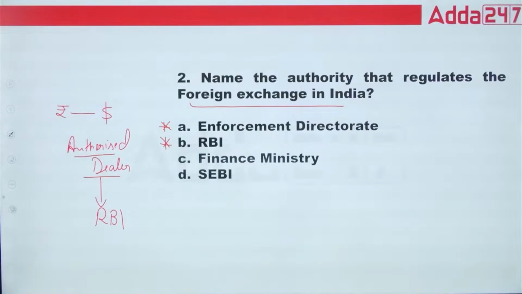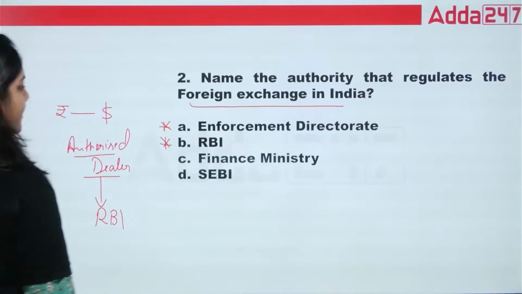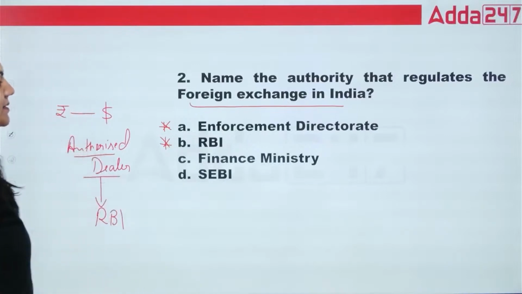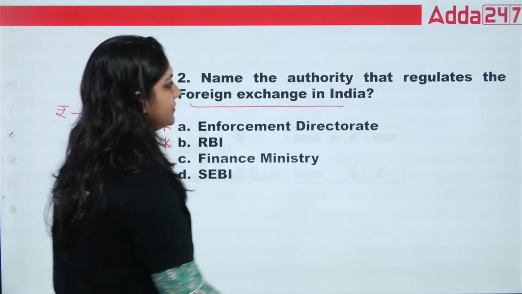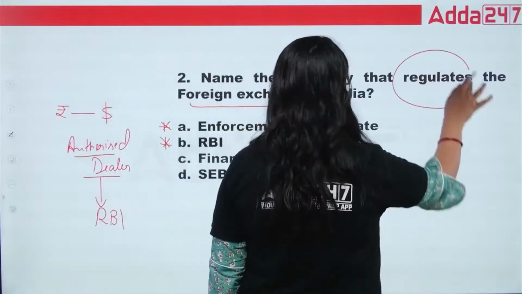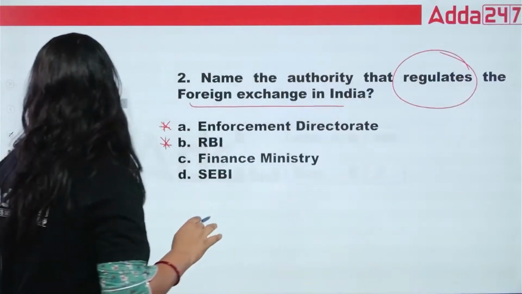Name the authority that regulates the foreign exchange in India. Enforcement Directorate, RBI, Finance Ministry and SEBI. Tell me, class. So, class, the one who regulates the foreign exchange is the Reserve Bank of India.